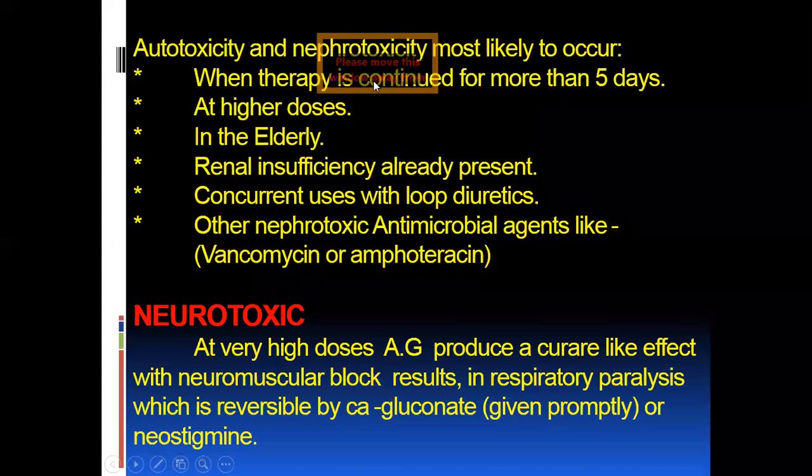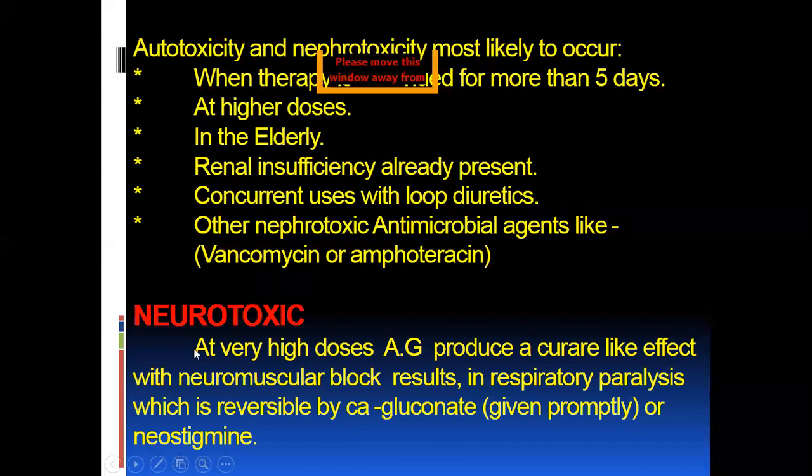Ototoxicity and nephrotoxicity are most likely to occur when therapy is continued for more than 5 days, that is, long therapy, then higher doses, then in elderly patients, then in cases of renal insufficiency, because acute tubular damage can occur, then concurrent use with loop diuretics, and other nephrotoxic antimicrobial agents like vancomycin or amphotericin. So these are all the nephrotoxic effects.